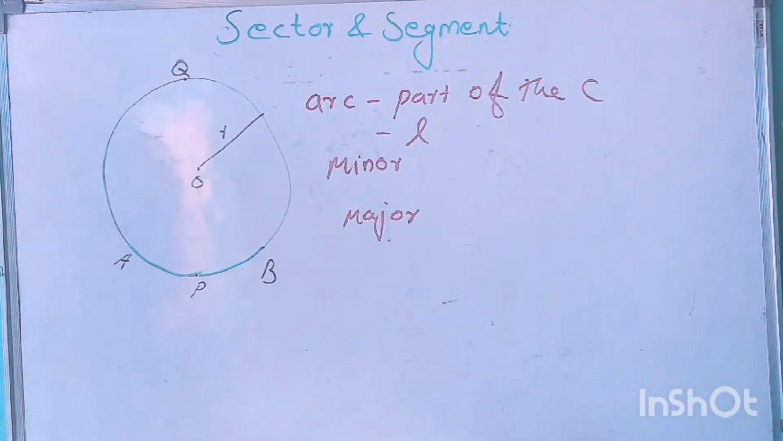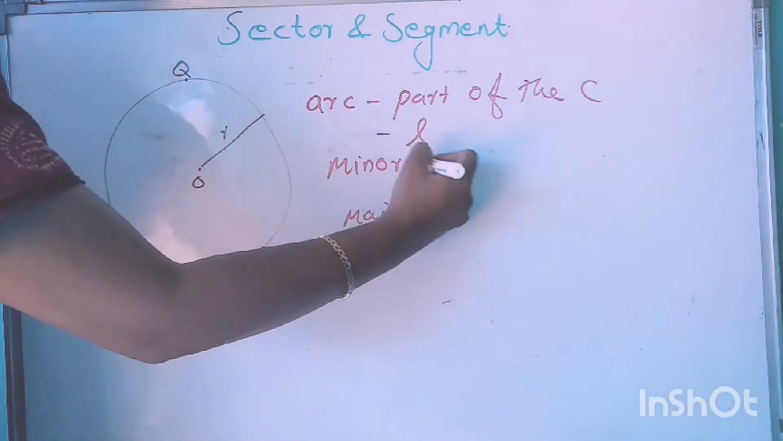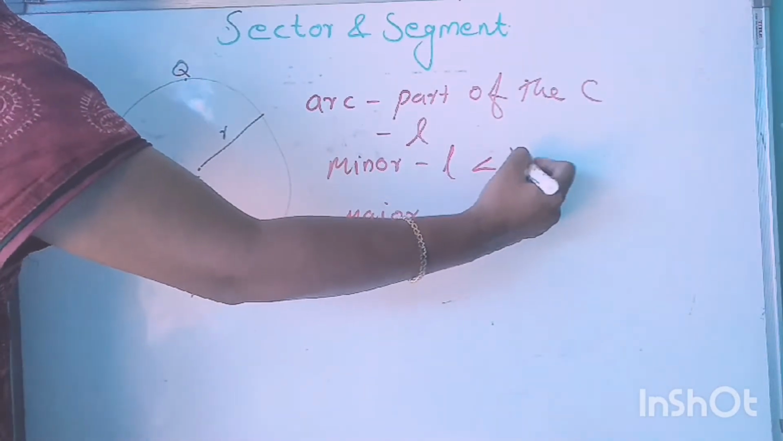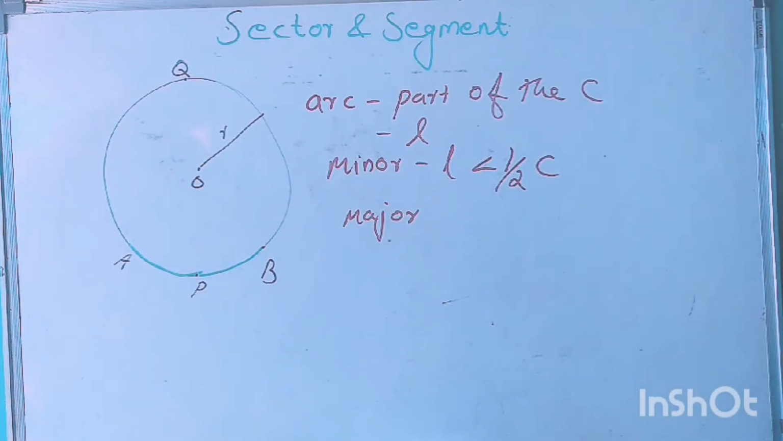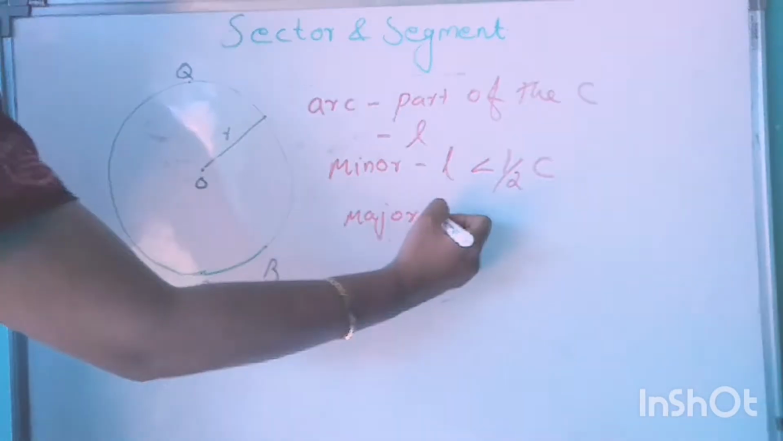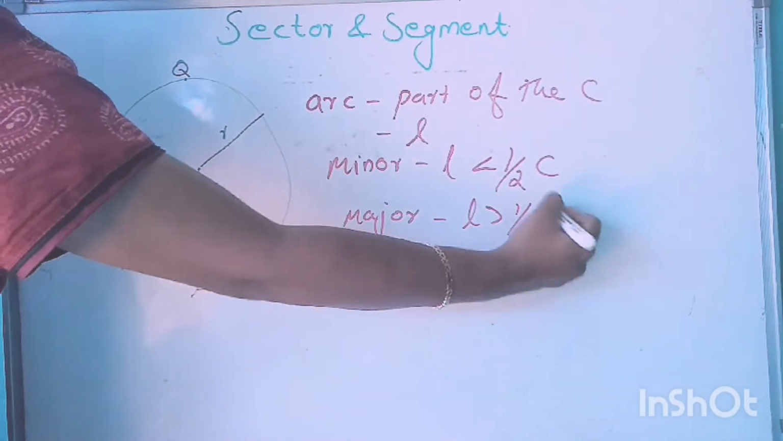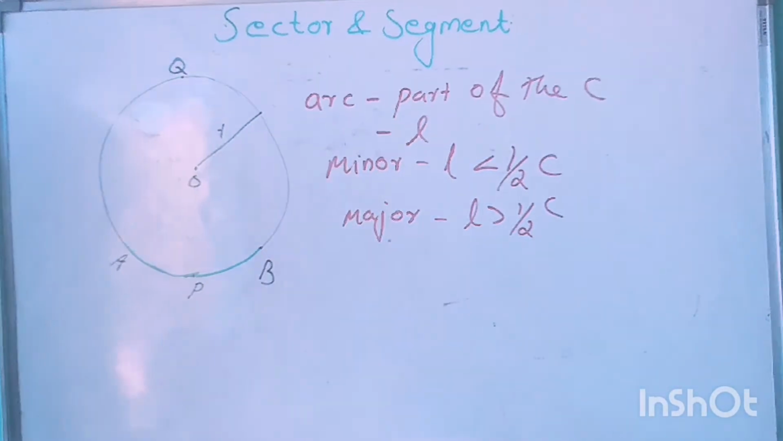Minor arc means an arc whose length is less than half the circumference. Then that arc is called minor arc. Then what is major arc? Just opposite to that. If the length is greater than half of the circumference, then that arc is called major arc.